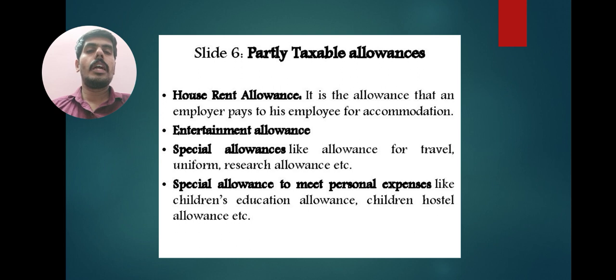Next one, entertainment allowance. Next one, special allowances like allowance for travel, uniform, research allowance, etc. Next one, special allowance to meet personal expenses like children education allowance, children hostel allowance, etc.